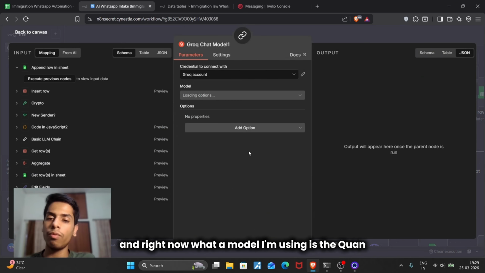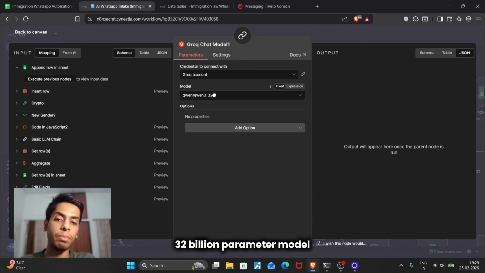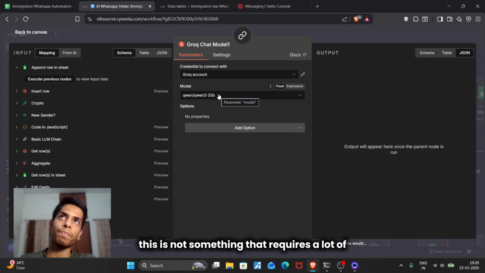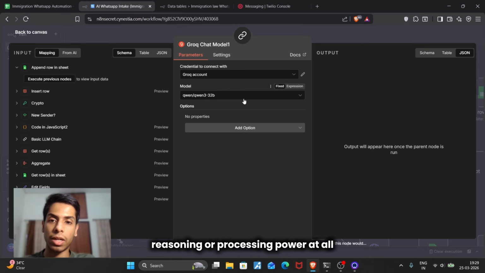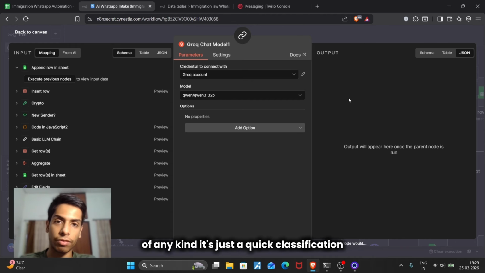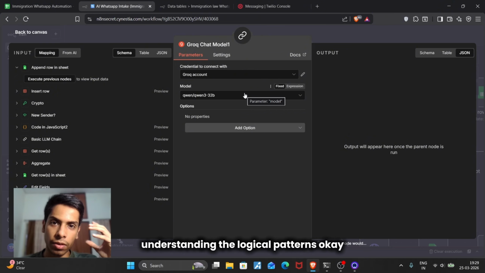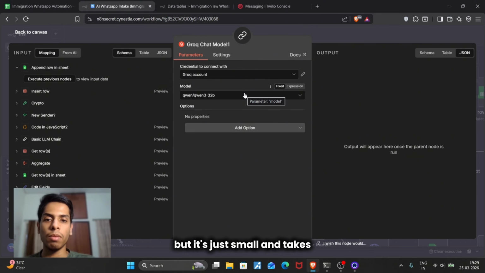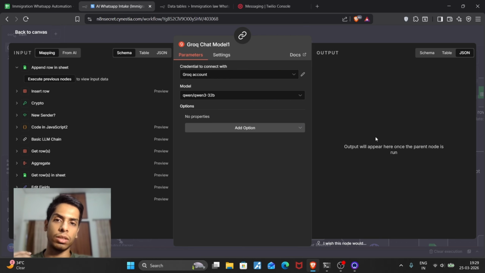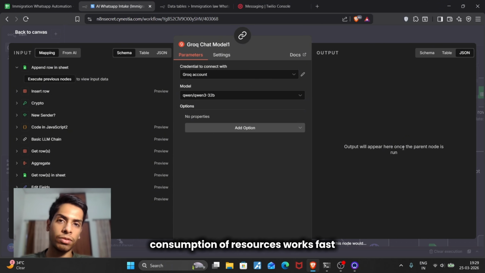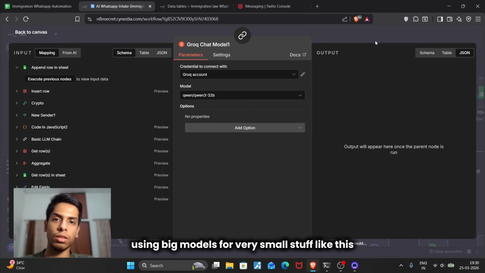Right now the model I'm using is the Qwen 32 billion parameter model, because this is not something that requires a lot of reasoning or processing power. It's just a quick classification. So we're going to use a model that is really good at understanding logical patterns, but is small, takes very few resources, works fast, and is cheap too, because we don't want to spend our money unnecessarily using big models for very small stuff like this.